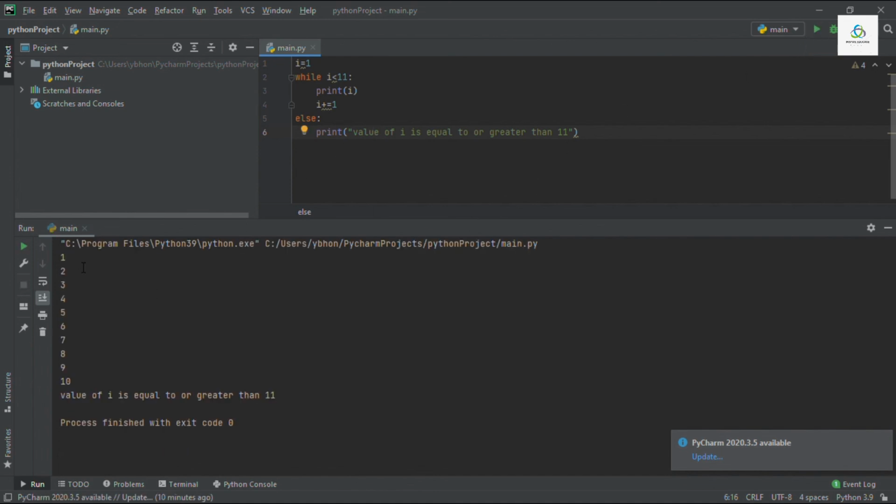After running, I have got 1 to 10 through this print statement, and when the value became 11, this condition became false. The else block is printed or executed by writing value of I is equal to or greater than 11. So in this way, the while loop in Python works.